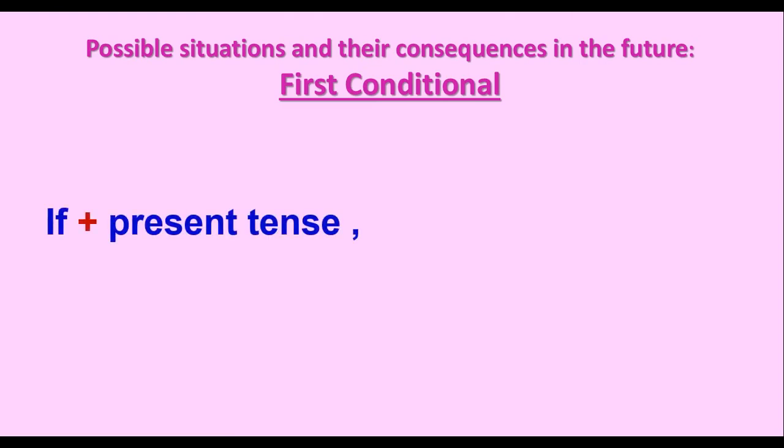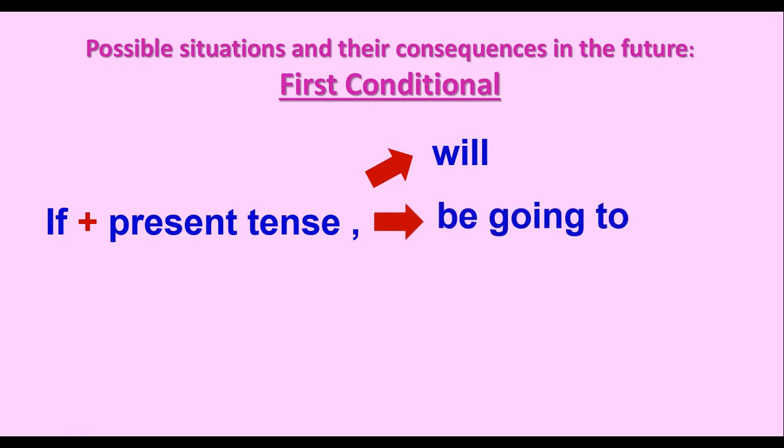So, to make a condition in the present, we use the present tense. And to talk about the possible consequences in the future, we are going to use will. But if you remember, when we studied the future forms, we learned that for predictions, we can use will or be going to when we are making predictions based on evidence. Consequently, be going to is a second possibility in the first conditional.